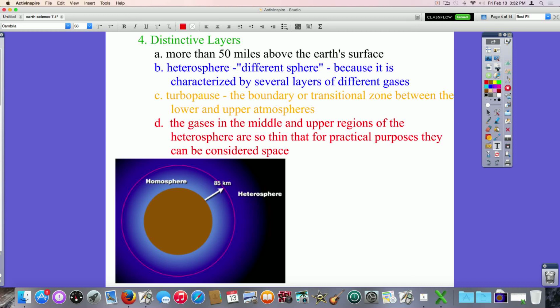And the gases in the middle and upper regions of the heterosphere are so thin that for practical purposes, they can be considered space. Almost all space missions have actually happened, well, I should say the vast majority of them have happened within our atmosphere. Obviously the ones going to the moon or further, such as the Voyager space probes, do not take place in our atmosphere, but a lot of them, like the International Space Station and many other missions, are actually within our atmosphere. Now, that being said, the atmosphere is so thin, it acts like empty space. And so we actually have to treat it that way. There's not enough pressure, there's not enough oxygen, it's extremely cold, all that kind of stuff.